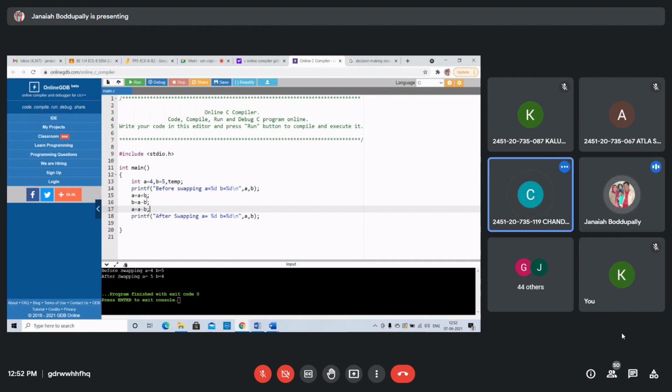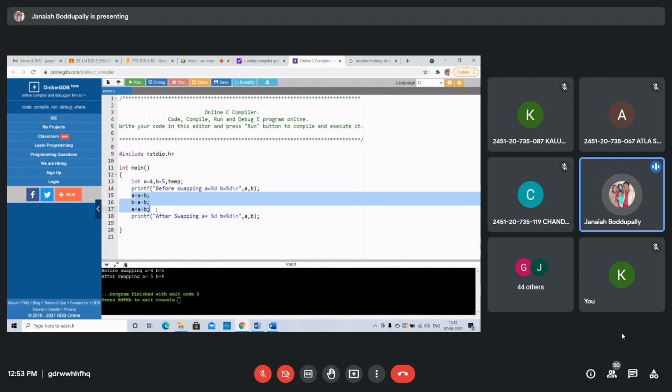5, sir. A minus B, 9 minus B value after executing the second assignment statement, that is 4. So 9 minus 4, A is 5. See whether you are getting the same answer or not. Before swapping, A equal to 4, B equal to 5. After swapping, A equal to 5, B equal to 4. Got the same answer or not? Taking a temporary variable is very, very important. This question, without taking extra variables, using A plus B, you can write these same 3 statements differently also. See how it comes. A equal to A plus B, 4 plus 5, 9.